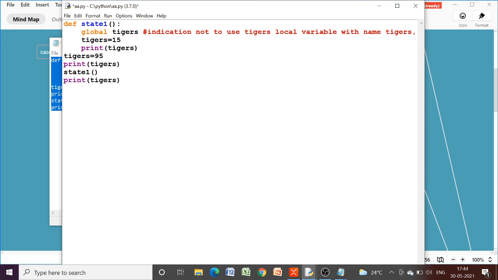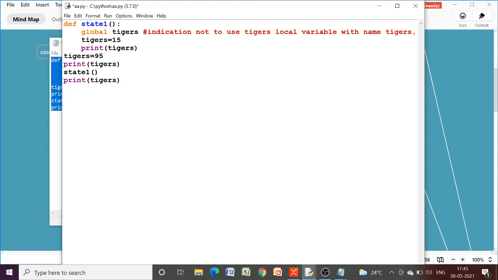Let us try to understand this once again. So here the result of one function will be what? The value of the global variable is printed, which was modified to 15. Earlier it was 95, but here since we have written this one and after this we have written this one, global tigers means this variable has now been modified to 15, so this will give you 15. And after executing, the result of the print statement inside the main program, the value of global tigers, which is now 15, will also be printed as 15.